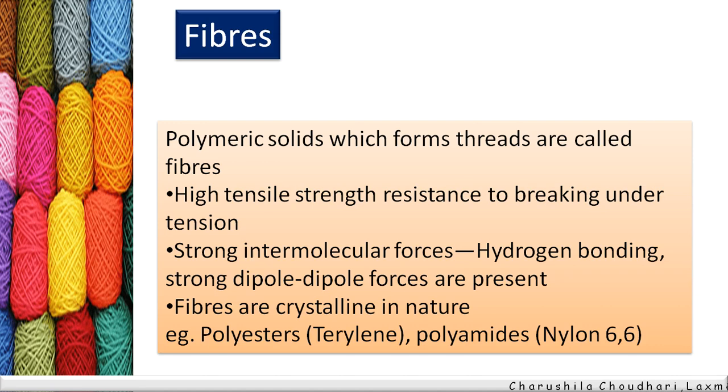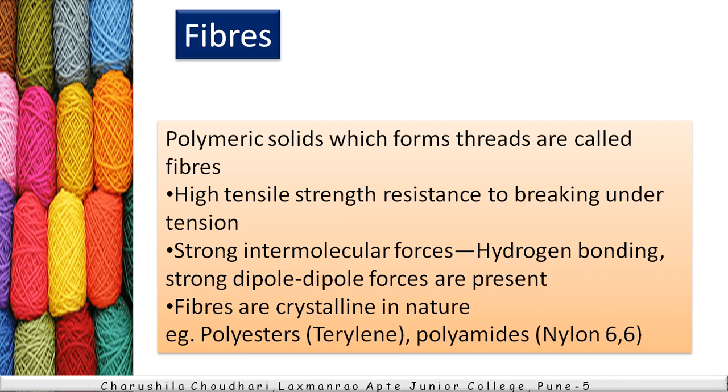Next one is the fibrous polymers. That is a polymeric solid which forms a thread-like structure. These are called fibers, and fiber polymers have less stretchable property than the elastomers. The polymeric chains in them are joined together by strong intermolecular forces, like the hydrogen bond, and therefore they are not so stretchable.